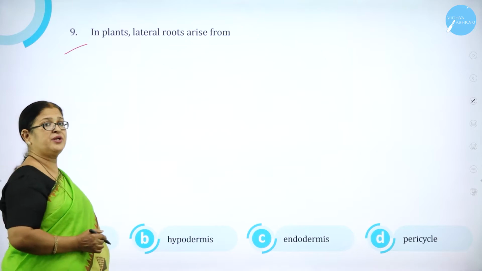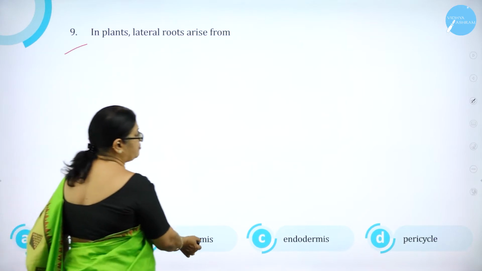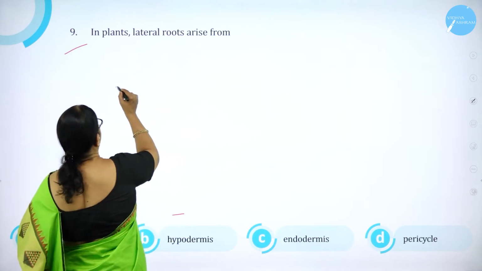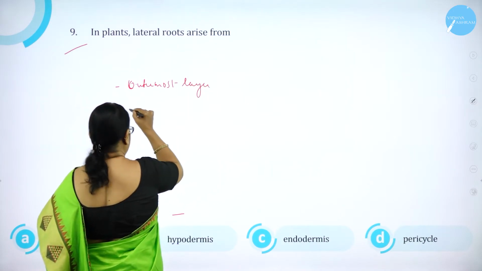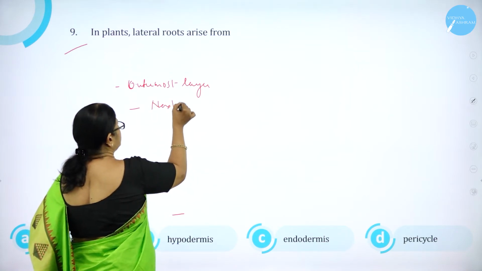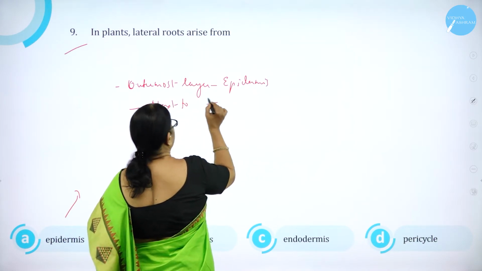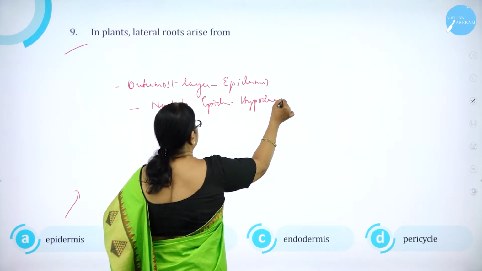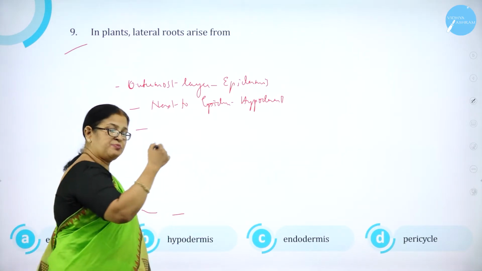Question number 9. In plants, lateral roots arise from: option A epidermis, B hypodermis, C endodermis, and D pericycle. Epidermis, you know, is the outermost layer. Then hypodermis is next to the epidermis, below the epidermis. Endodermis is just below the cortex.